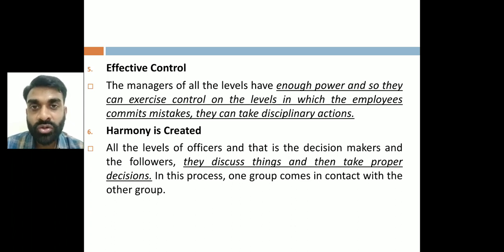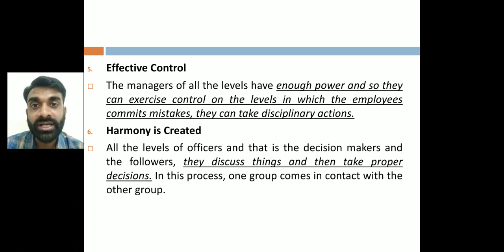If no effective control is there, then obviously what is going to happen? They are not going to have success in the business or success in the organization. Getting my point? So effective control becomes possible because of decentralization, or because of delegation of authority.